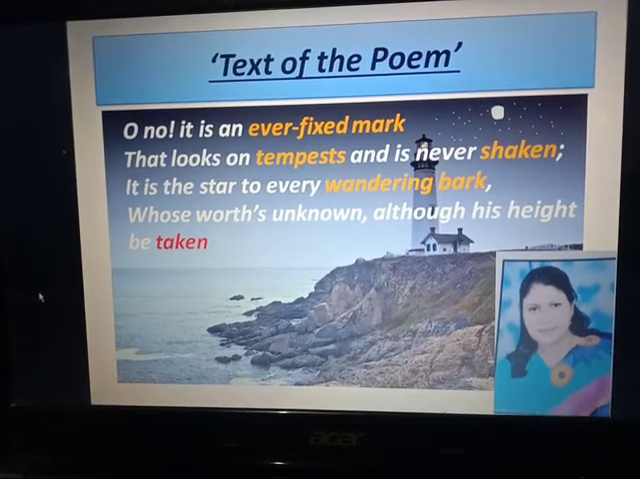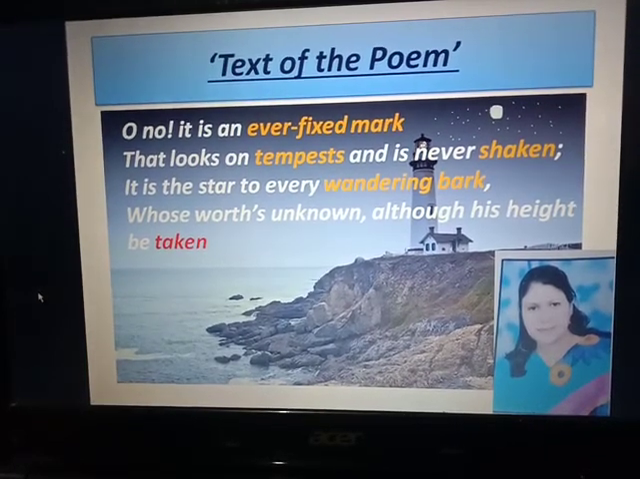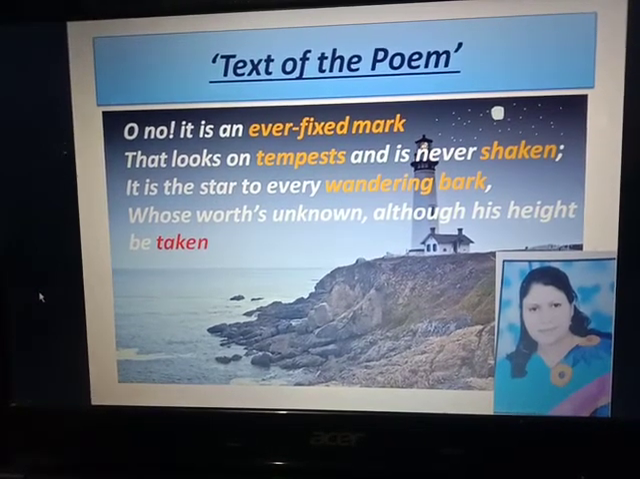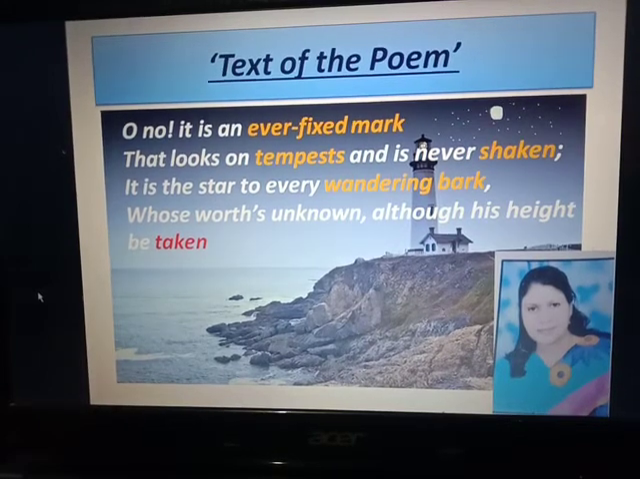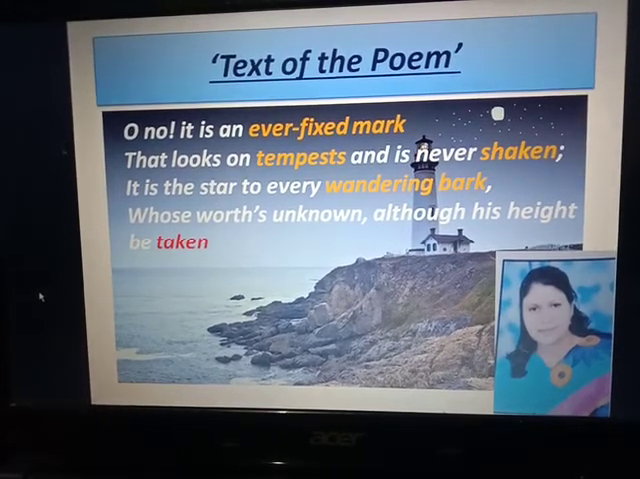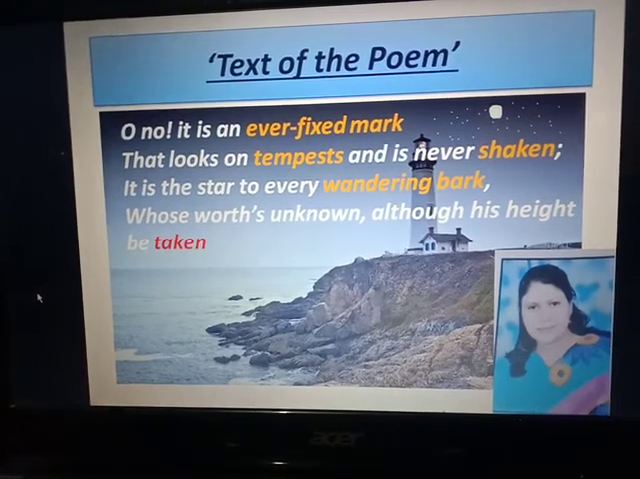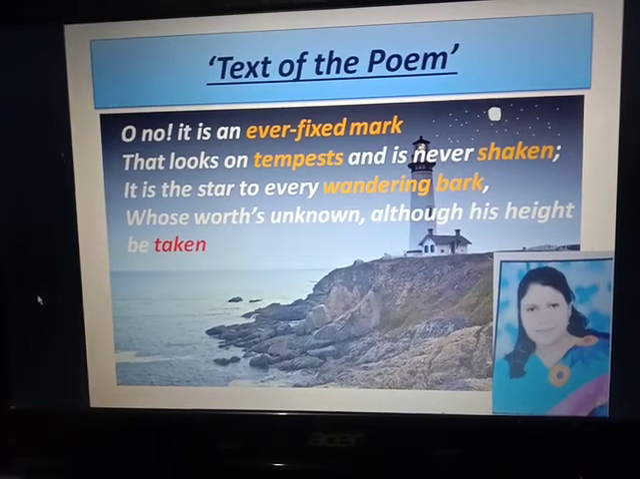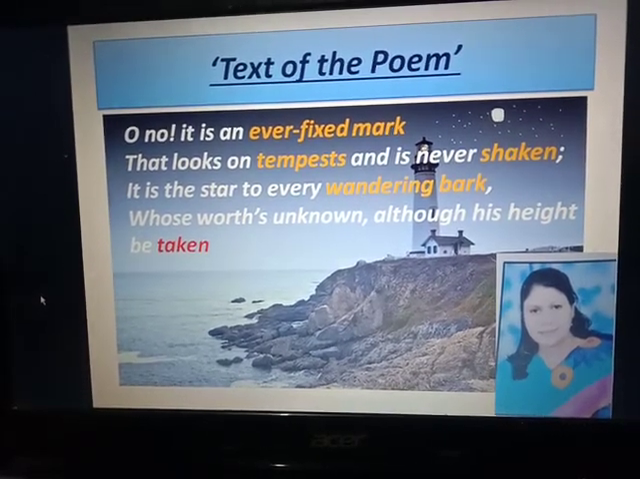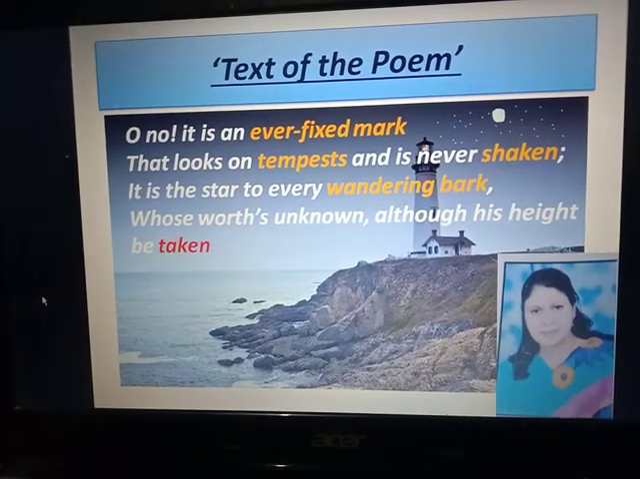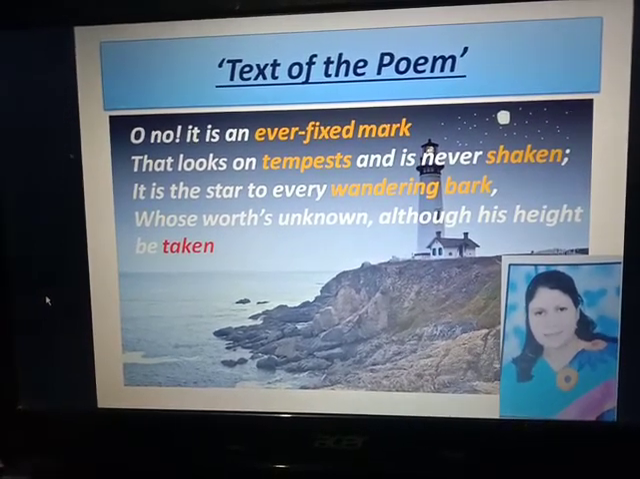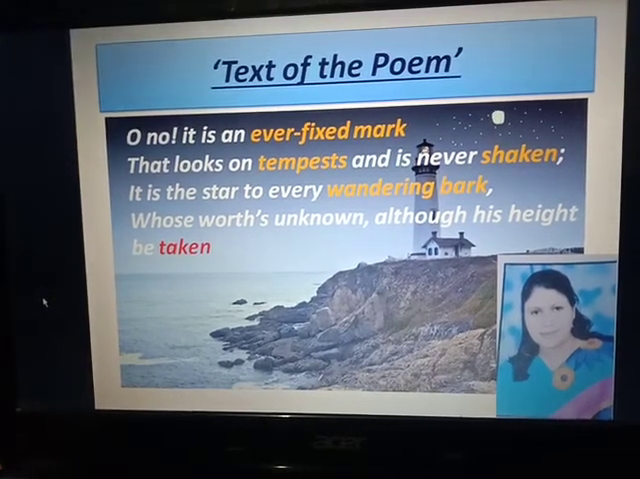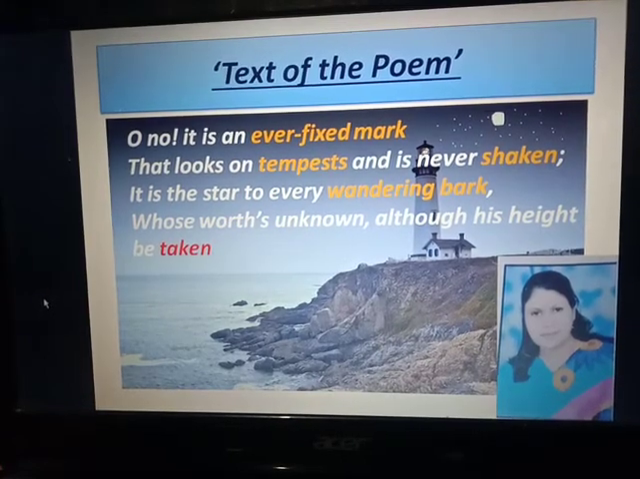He says that the lighthouse in the sea or the pole star in the sky always shows the path to those ships who have lost their path in the sea. Similarly, true love guides the wavering kind of persons who are totally confused and teaches them how to love truly.